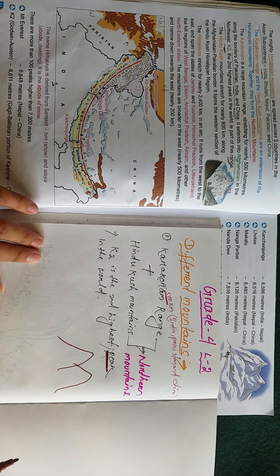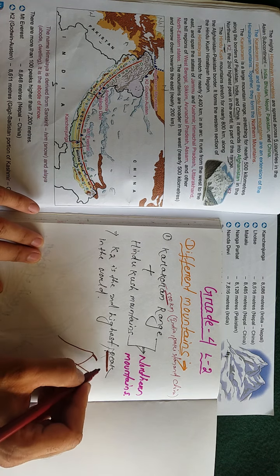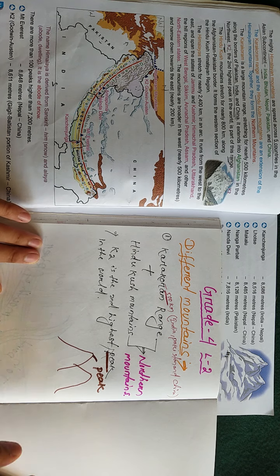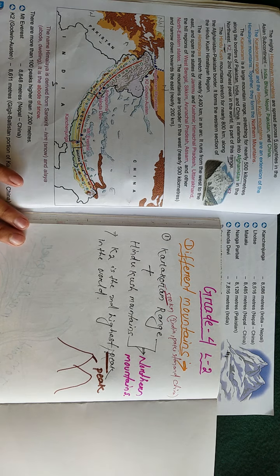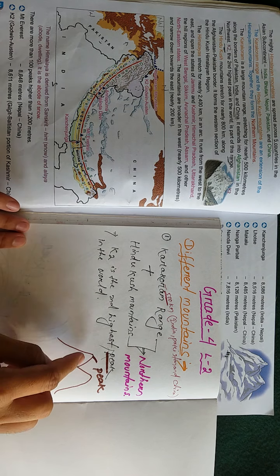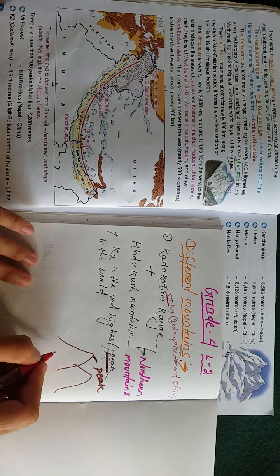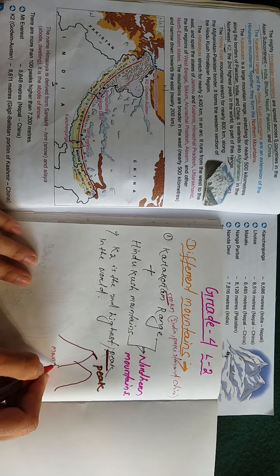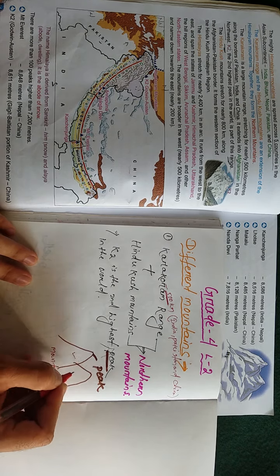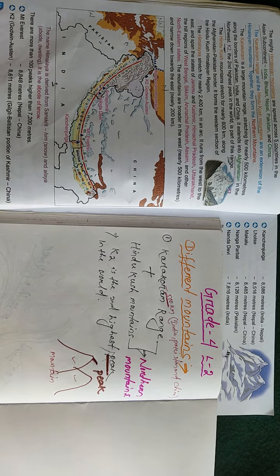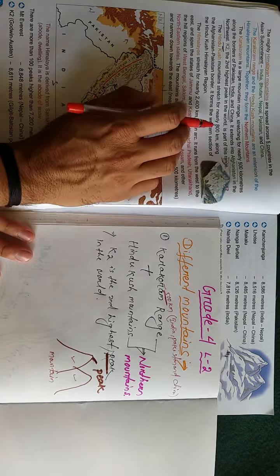There are two mountains, so that part is called peak, P-E-A-K. Understood, students? The top part of a mountain is called the peak. If this is a mountain, then this is the peak. If it is a mountain, then that part is called peak. Understood, students? So K2 is the highest peak in the world.